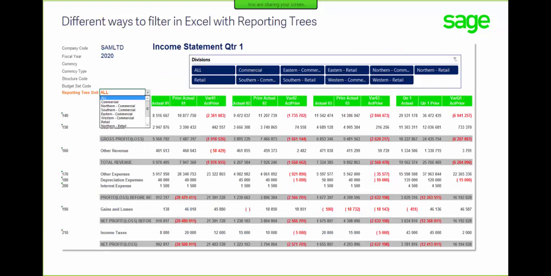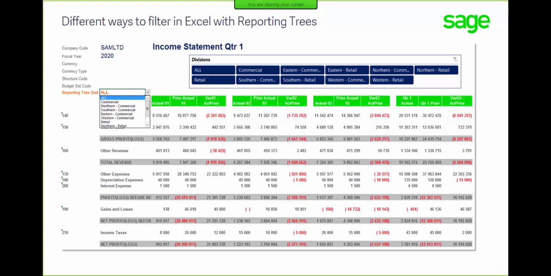Different ways to filter in Excel. Today I'm going to show you how to create a drop-down list. Now you can take it to the next level and create one drop-down list and then multiples on that. But today I'm just keeping it to the basics on creating a drop-down list and then using a VLOOKUP to filter the rest of the report for me.